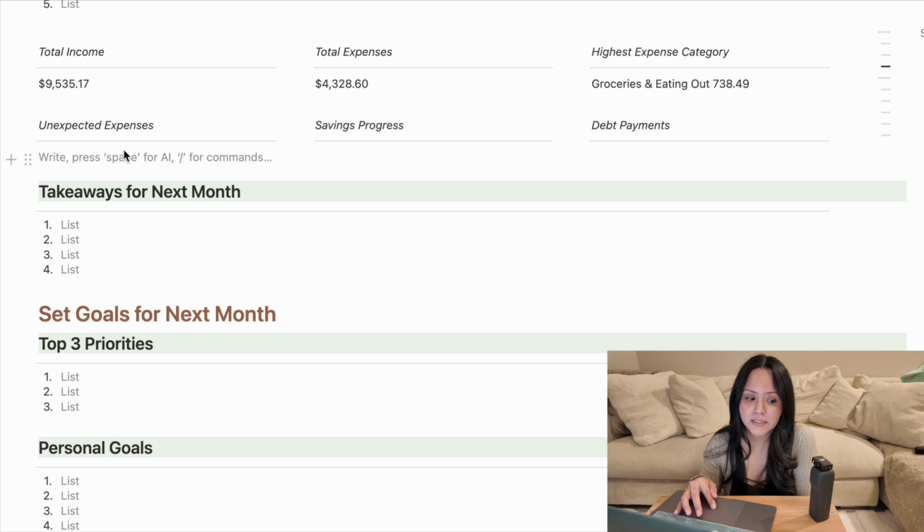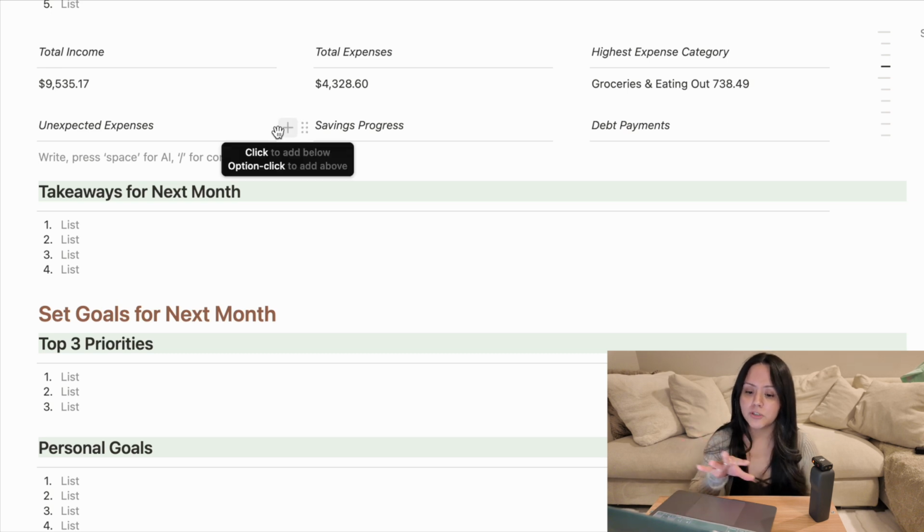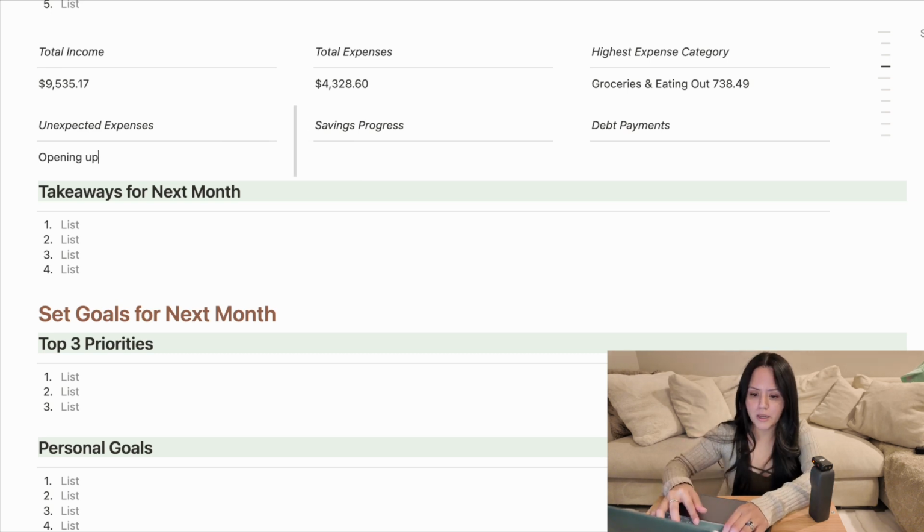Unexpected expenses. I know for sure one, it would be opening up a new bank account, which was $30. Even though it's a very small expense, it was unexpected. The reason why we opened up a credit union bank account is that we have been told that credit unions usually offer the lowest rates when buying a home, and we are going to be doing an FHA loan.